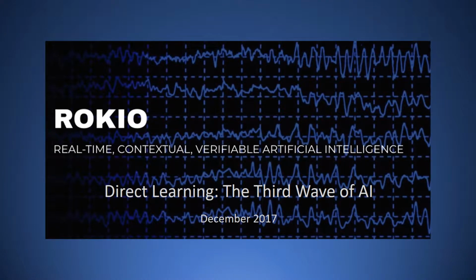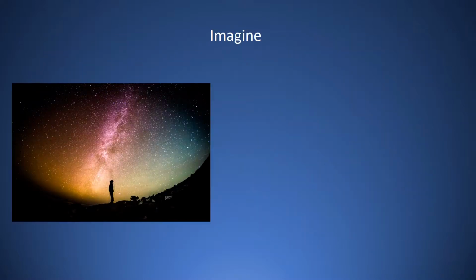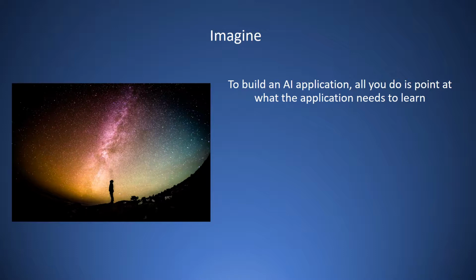This video is presented by Rokio, an early-stage Bay Area company introducing a new, exciting, patented, and proven form of artificial intelligence that we call direct learning. Imagine that you can simply point and your computer, robot, or machine will learn. No costly analysts or engineers.